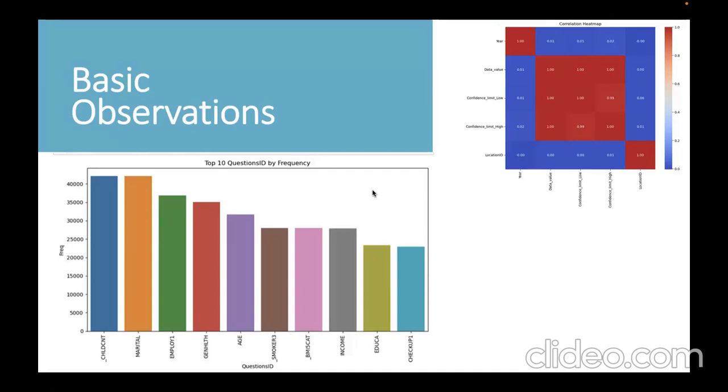Beginning with the code to visualize the top 50 question IDs by frequency in a bar plot, I would emphasize how this representation offers a quick insight into the most frequent inquiries. So as we can see, child count, marital rate, employee health, general health, and age and smoking are some of the biggest factors.